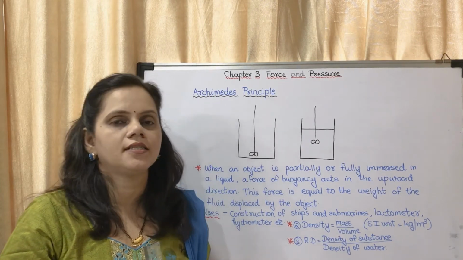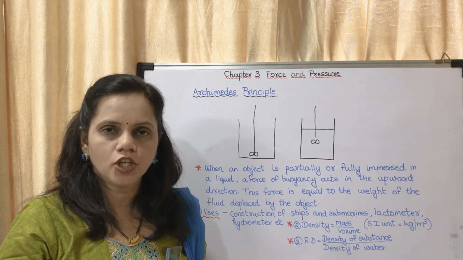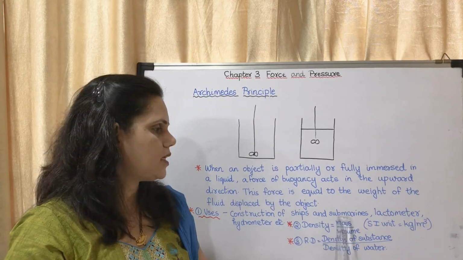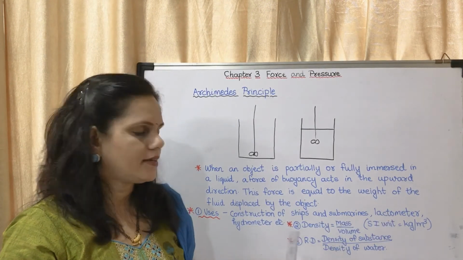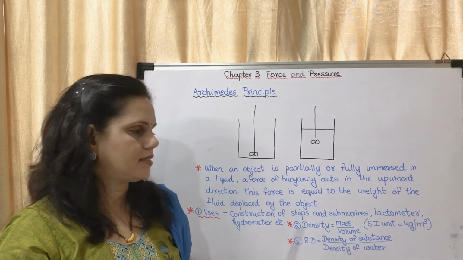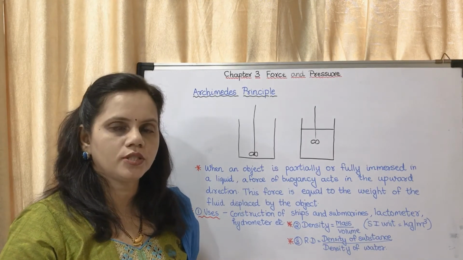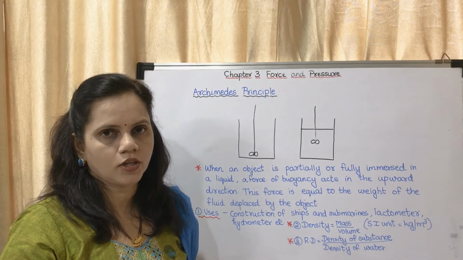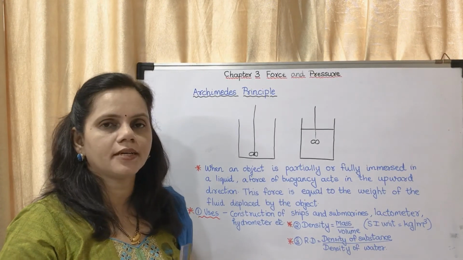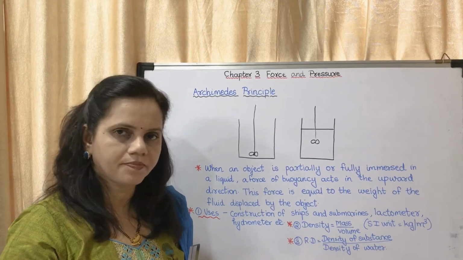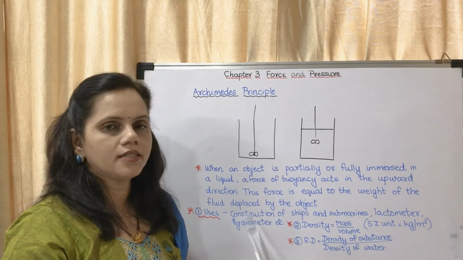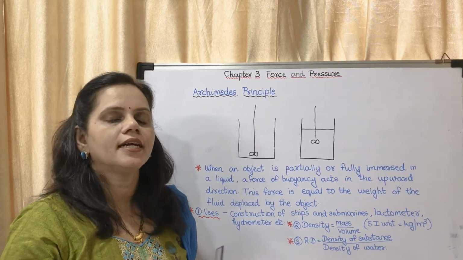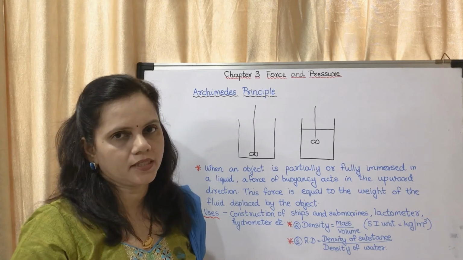Now where is Archimedes principle used? It is used for construction of ships and submarines, in lactometer, in hydrometer, etc. Lactometer is used to check the purity of milk, and hydrometer is used to check the density of water. So here the Archimedes principle is used. This question is also asked. It is in the last paragraph. You may mark the paragraph.